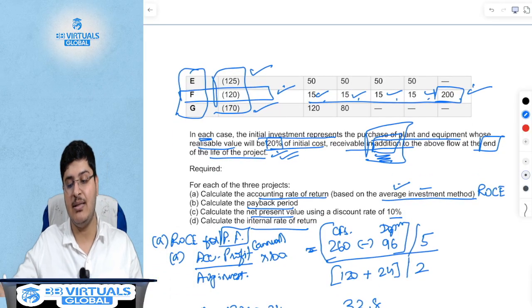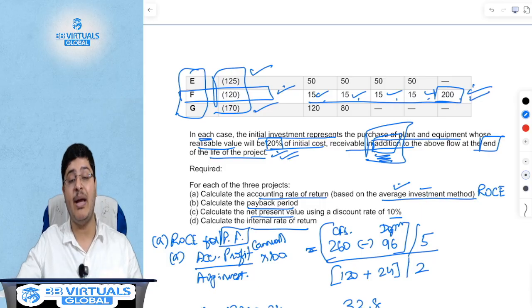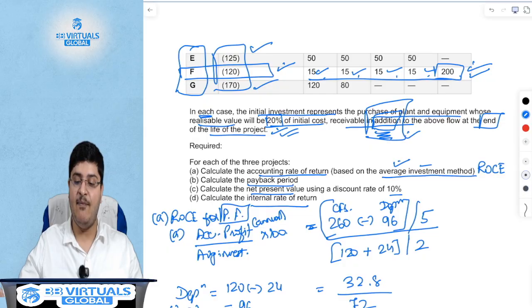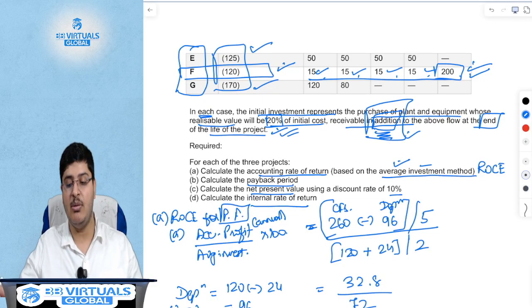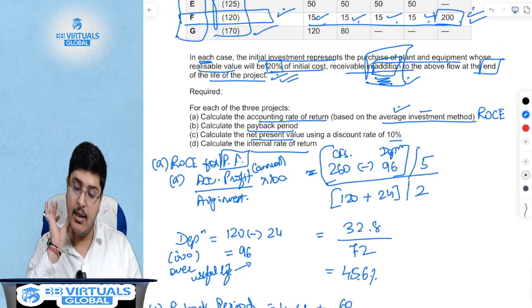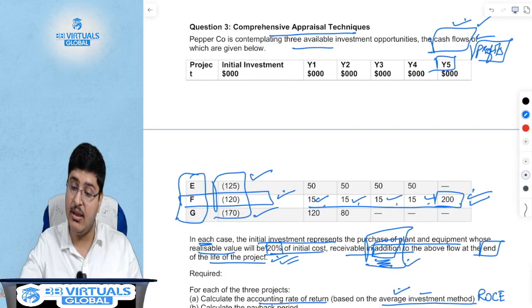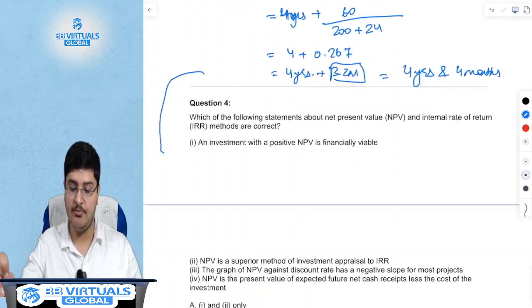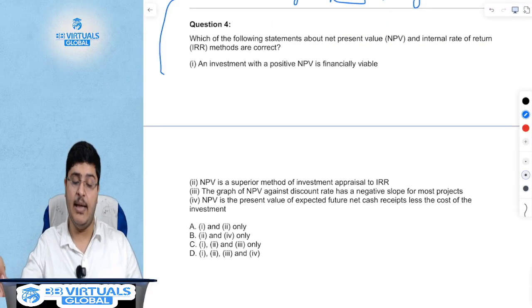What are the common mistakes? Again, you might forget to add the scrap value to the last year. This is a common mistake that people make. And the second common mistake is that these are cash flows and not profits. Correct? Sounds good? The next question.